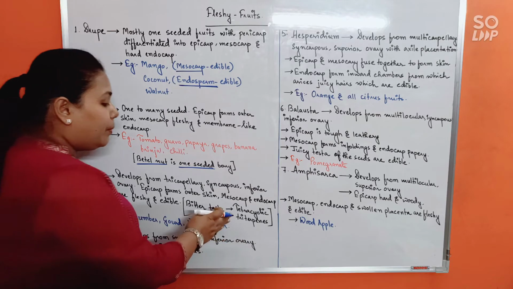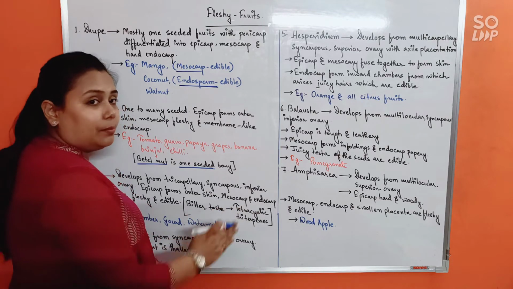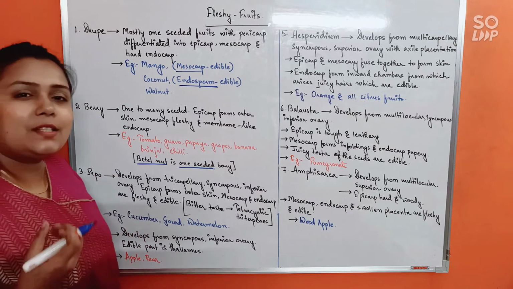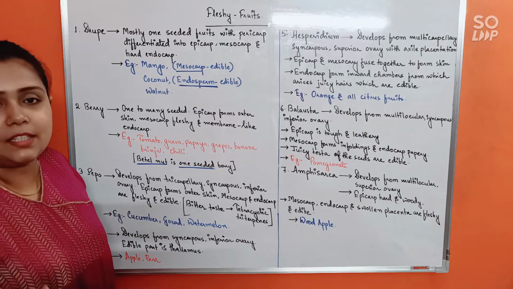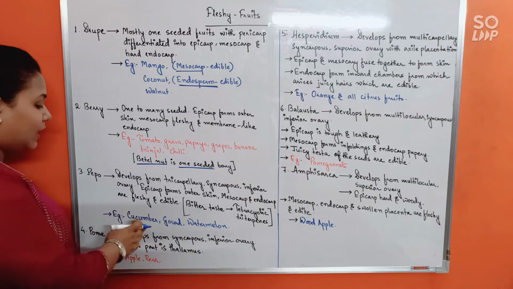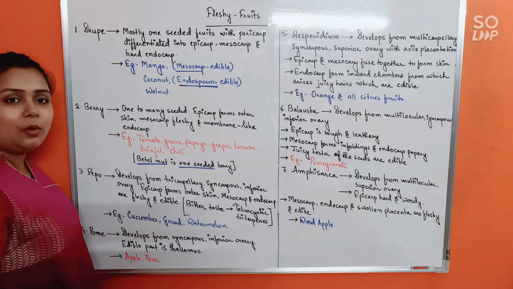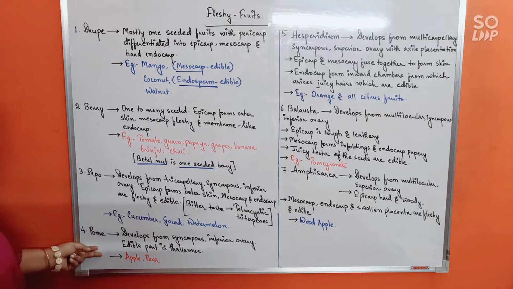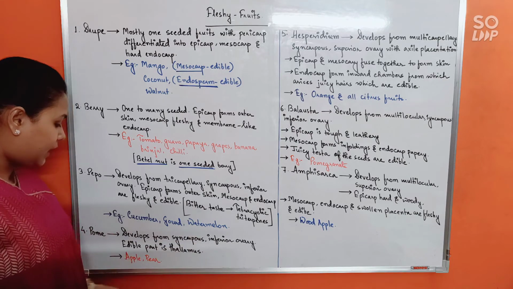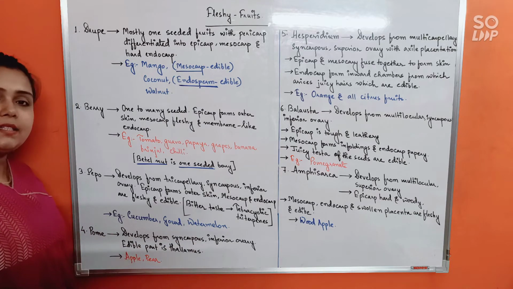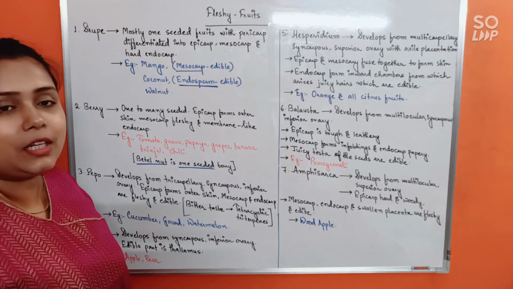Why? Due to the presence of a chemical in it, that's tetracyclic triterpenes. Okay, I think all of you are getting a small idea that which of the fruits may sometime turn bitter, isn't it? And that is cucumber. Other examples are gourd, watermelon. Okay. Next, pome. It develops from syncarpous and inferior ovary, and edible part is the fleshy thalamus. So already I think all of you have understood what it must be.